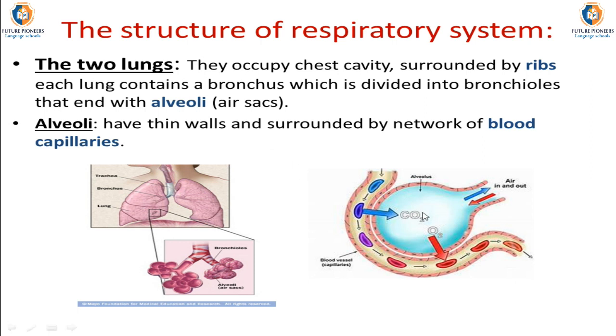So as we can observe in the following figure, red blood cells which carry carbon dioxide release it on the surface of the alveoli, and oxygen gets into the blood and is carried on red blood cells to deliver it to body cells to produce energy by using this oxygen to burn the digested food.